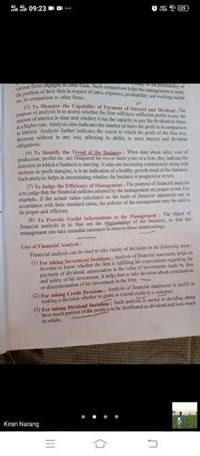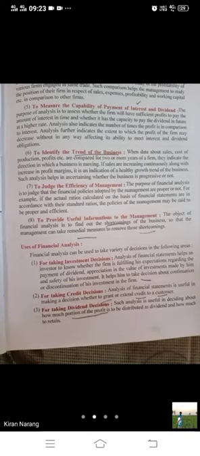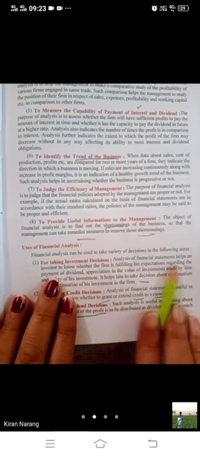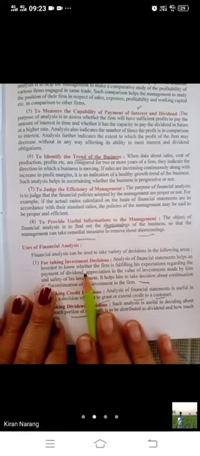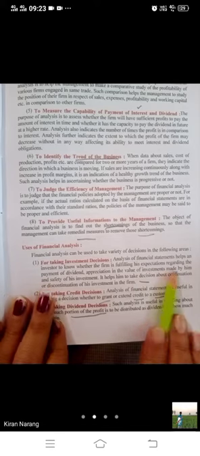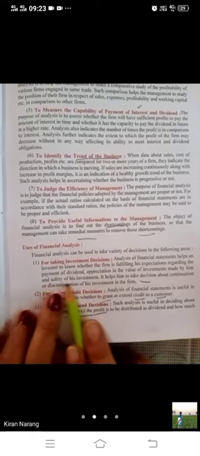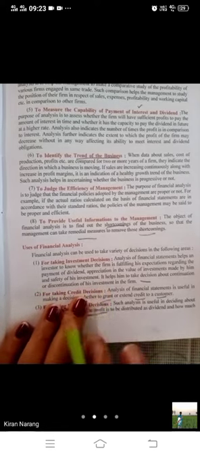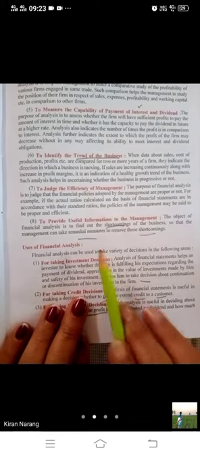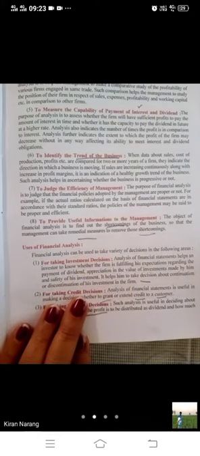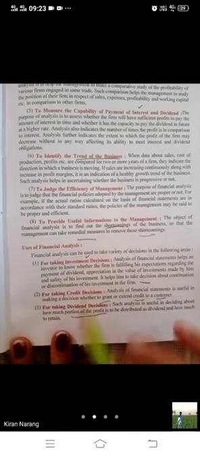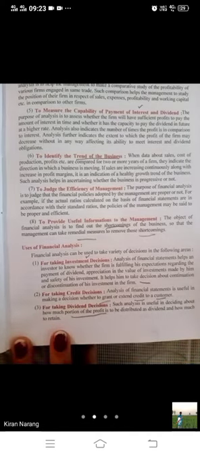So what are the uses of financial statement analysis? Where can it be used? For taking investment decision. Analysis of financial statement helps an investor to know whether the firm is fulfilling his expectation regarding the payment of dividend, appreciation in the value of investment made by him, and safety of his investment. If someone wants to invest in your concern, they will do a deep study of your financial statements. They will do financial analysis just before the investment. Before taking the investment decision, they will do a deep study of whether their investment will be safe or not.